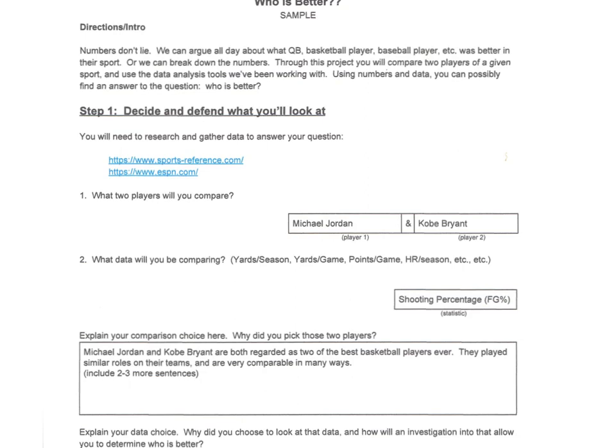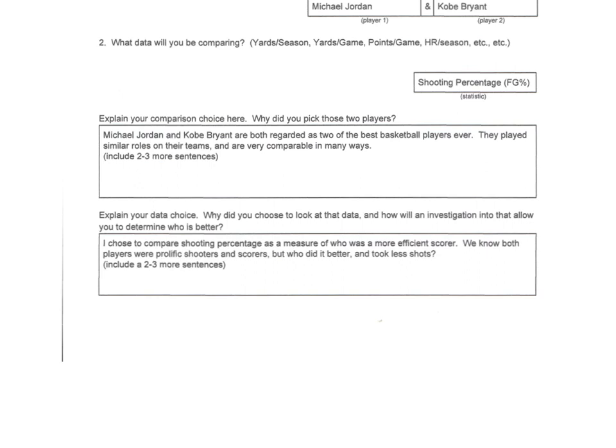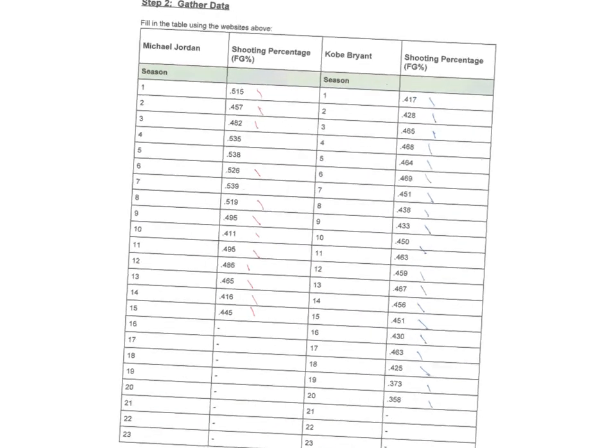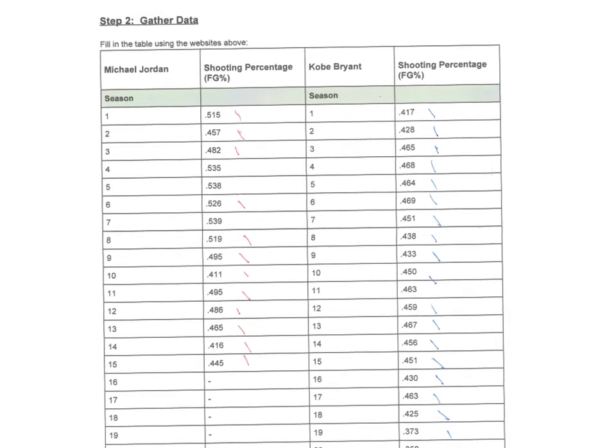So I chose to compare their shooting percentage. And then I gave my reasons here. You can read these reasons, pause it and look at what I did. But I want you to include a little bit more. I was kind of being brief, more like just giving you an example. After that, I went to the Sports Reference page and pulled the data for Michael and Kobe.